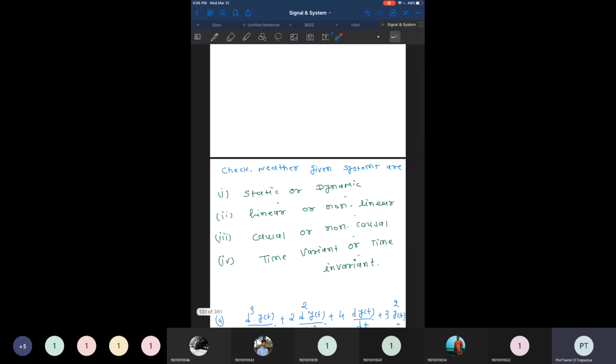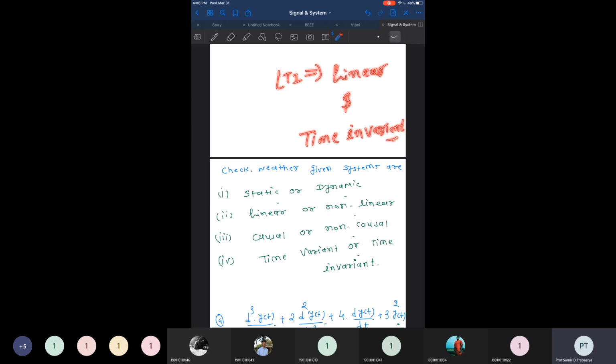One more thing is the linear time invariant system. Linear time invariant system means that if the system is linear and time invariant, if both the conditions match, then the system is known as an LTI system. If any one condition is not satisfied, meaning the system is non-linear, or it is linear but not time invariant, then we cannot say the system is an LTI system.